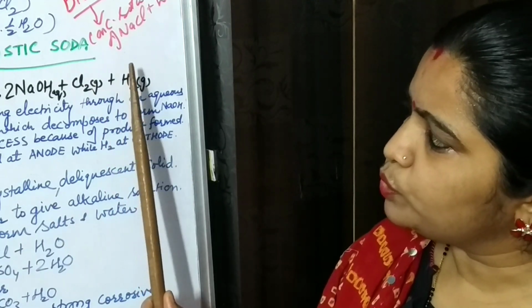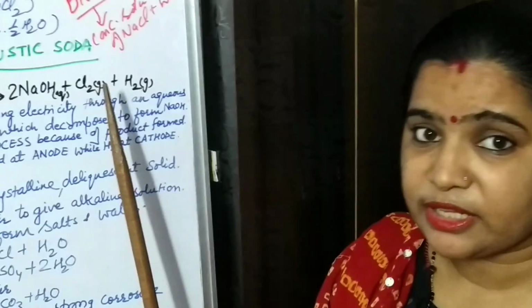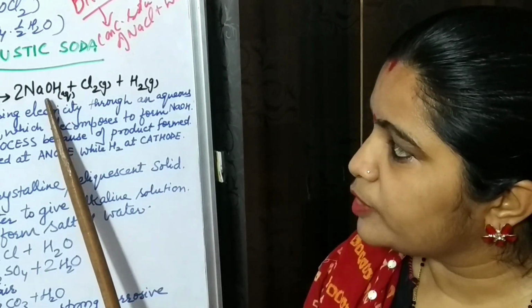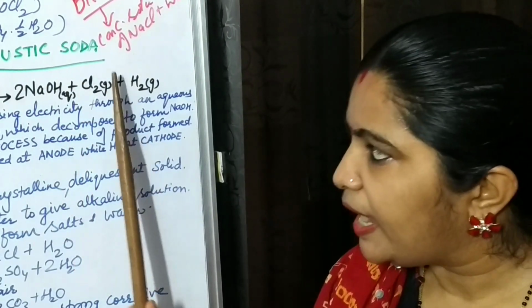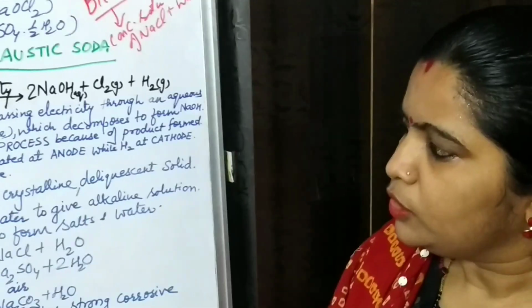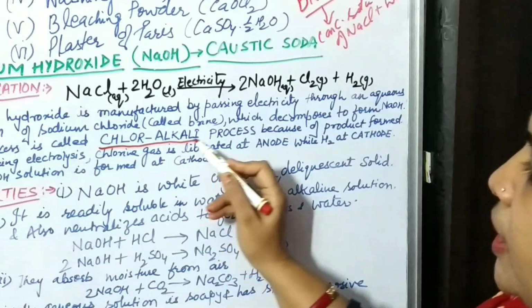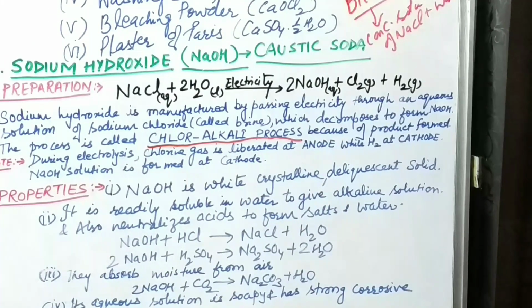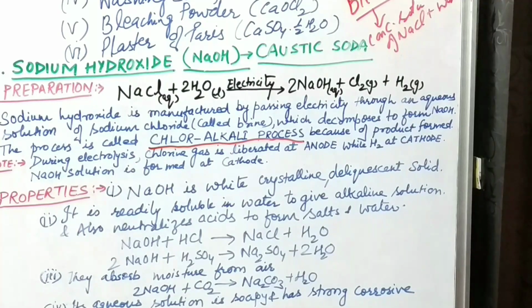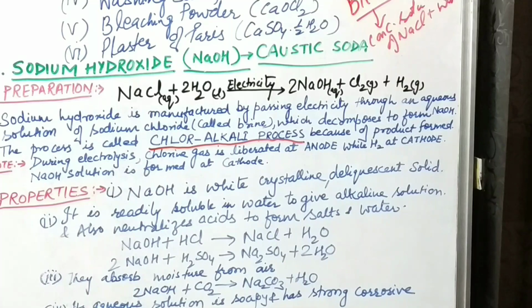See children, due to the formation of alkali and chlorine, keep it in your mind, this whole reaction is also known as the chlor-alkali process, which I have written here also. It is known as the chlor-alkali process. I hope you have understood this. Now you have to keep one thing in mind.